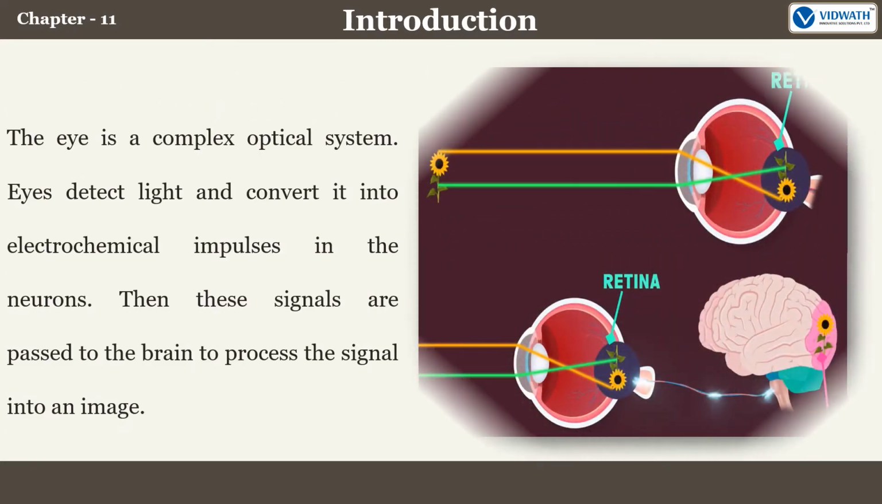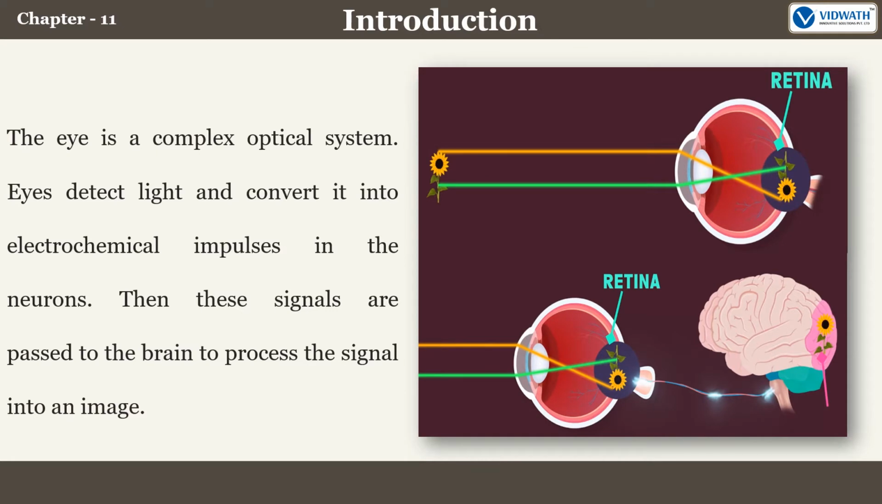The eye is a complex optical system. Eyes detect light and convert it into electrochemical impulses in the neurons. Then these signals are passed to the brain to process the signal into an image. In this lesson, we shall learn about the human eye and its defects and how the optical system works.